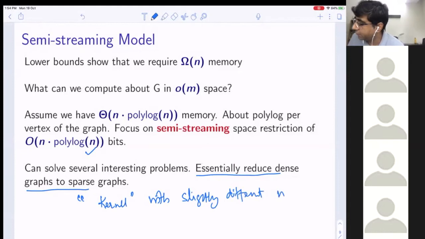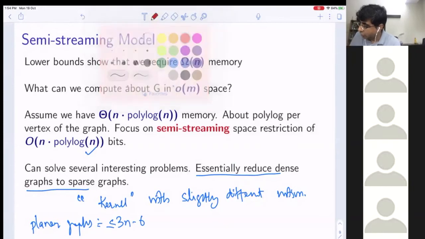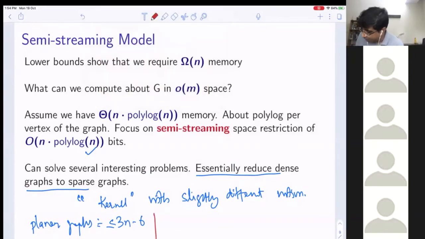Now you can ask the following question. Will people not study the streaming model for special graph classes, like planar graphs, where I know that the number of edges is at most 3n minus 6, and then I can store all the edges? Yes, but in these settings you do not store everything. Then you go back to the polylog n world.